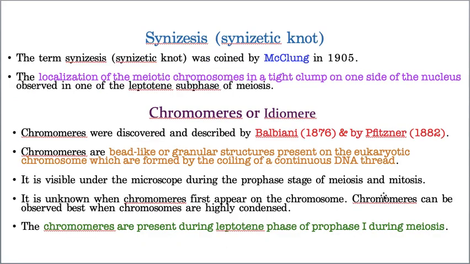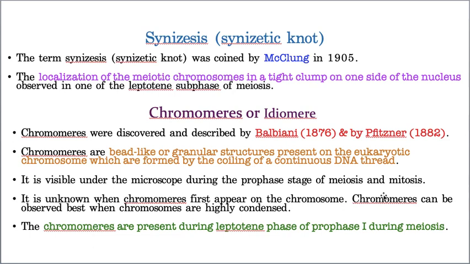Yes, this is synizesis. First of all, synizesis was identified by McClung. He is the scientist who identified synizesis. Synizesis is also called synizetic knot. What is this?